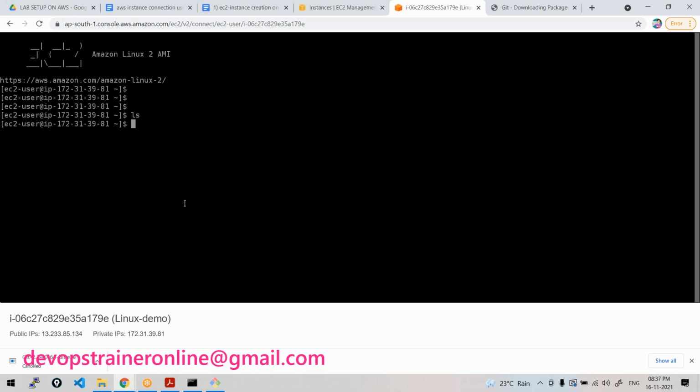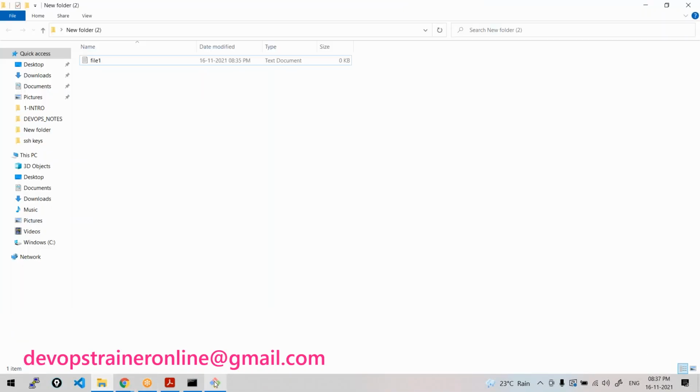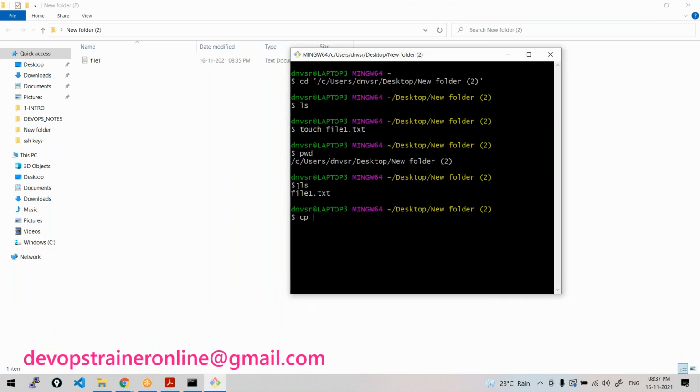If I directly run any commands here on the Linux operating system, you may not be able to understand as you don't see the GUI. Here, as I'm showing you the GUI, you can understand it easily, right? Once you understand these basic commands, we'll do these operations on a Linux virtual machine created on AWS. That is the idea. So now if I want to copy file1 through the command line, I create a file called, let's say, file2.txt. Can you see at the back end? Interesting, isn't it? It's very simple.